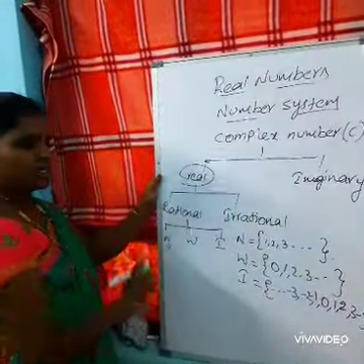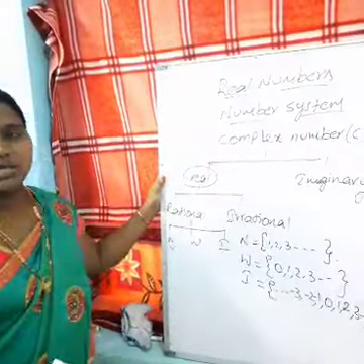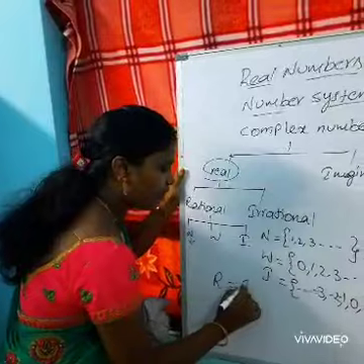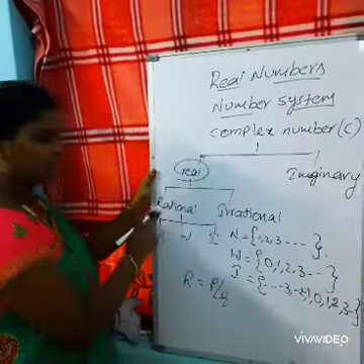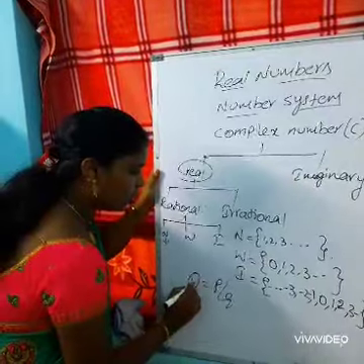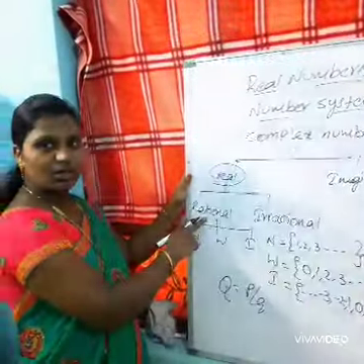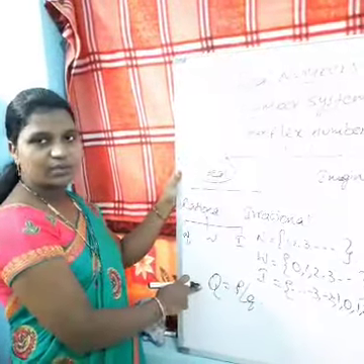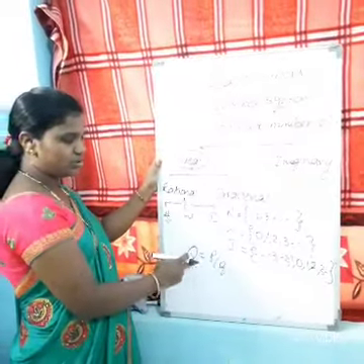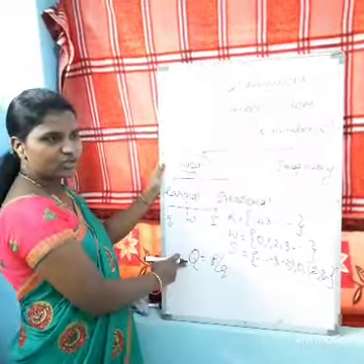Now the rational numbers. Rational numbers are in the form of p by q. Rational numbers are represented with Q, because rational numbers are also called quotient numbers. So the first letter of quotient is Q, so it is represented with Q. Q is equal to p by q.